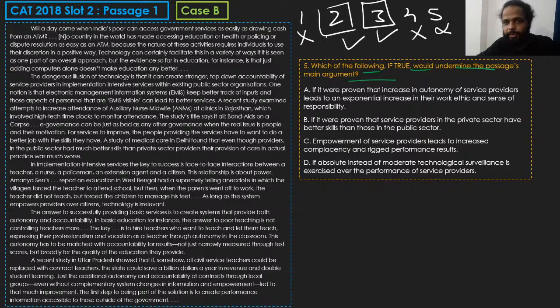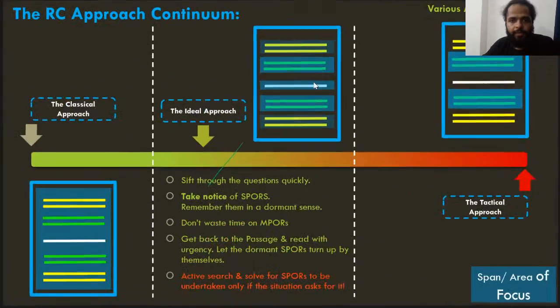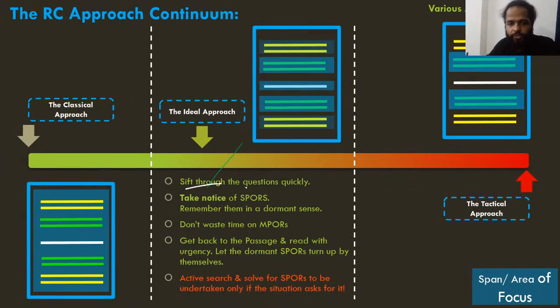Why? The reason is because those are multiple point of reference questions. If you end up wasting time on them, there's anyways no use, उसका वैसे भी कोई फायदा नहीं है, उतनी चीजें आप याद नहीं रख सकते, आप हर एक option नहीं याद रख सकते, समझे? So the ideal approach basically says that sift through the questions very quickly, फटाफट questions देखो, take notice of single point of reference questions. Only take notice of single point of reference questions. Try to remember them in a dormant sense.